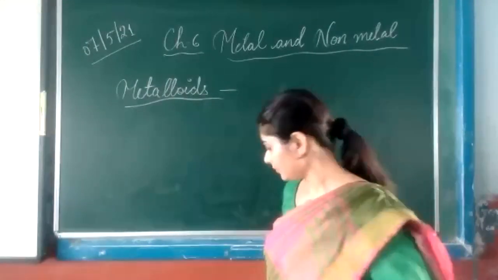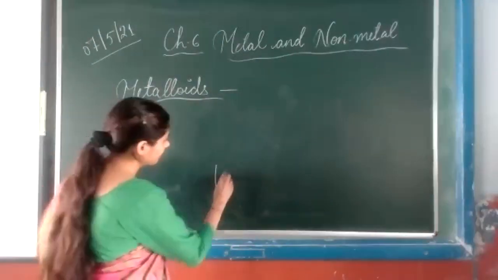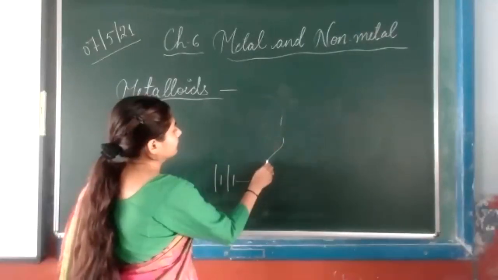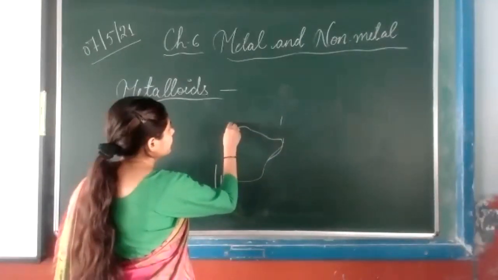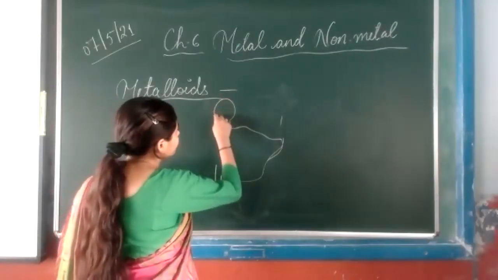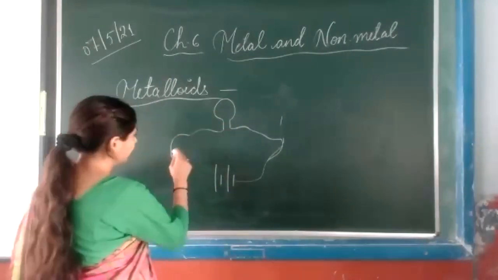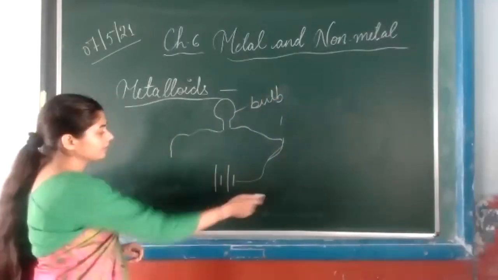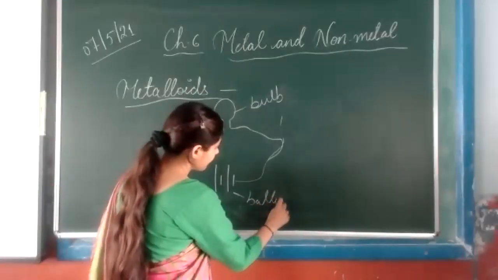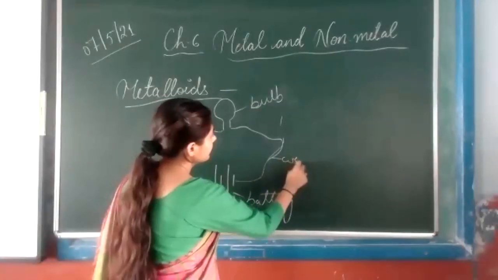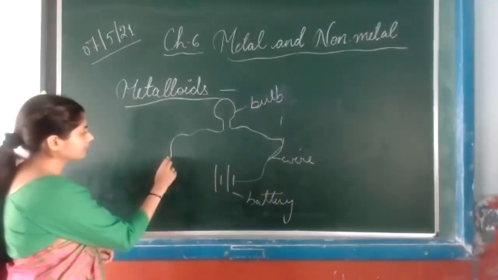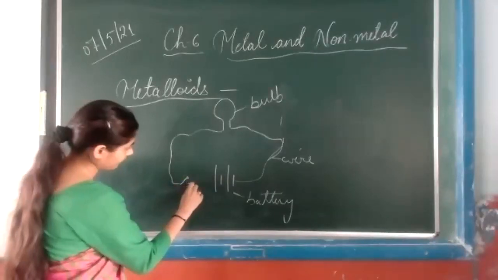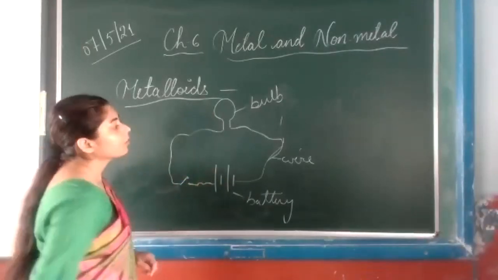So for example, this is the battery, and this will have a bulb. This is the wire, and this is the switch.